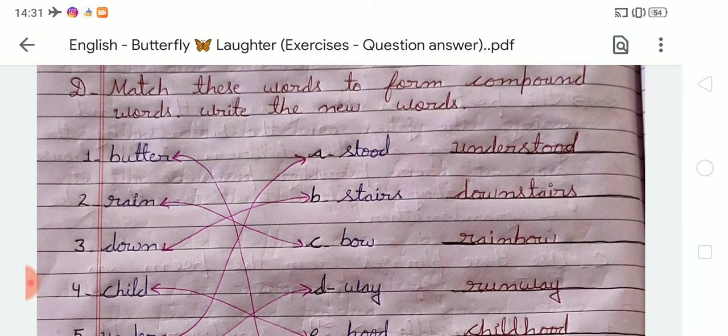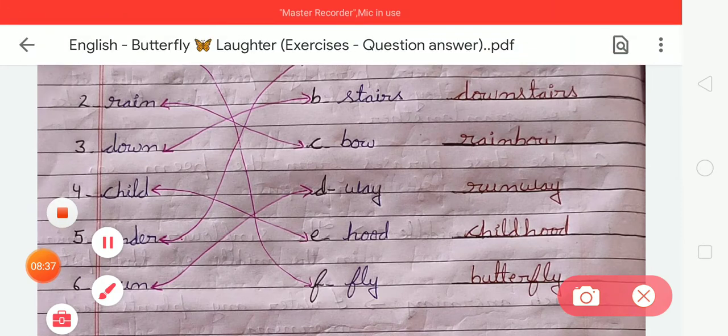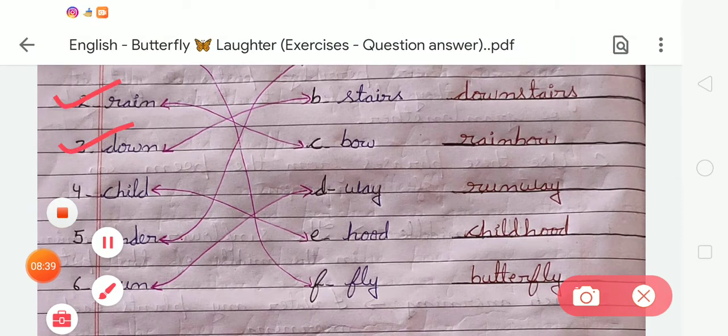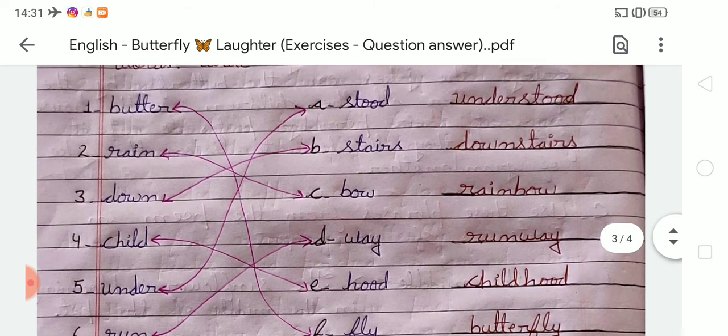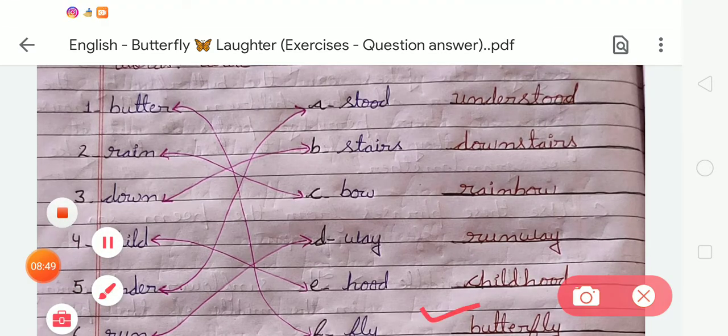Okay, so the first is butter, second is rain, third is down, fourth is child, fifth is under, and sixth is run. So we have to match first butter with fly. So it will be butterfly. Second is rain. So we have to match with bow. It will be rainbow.